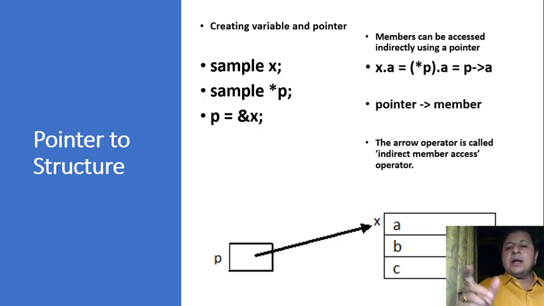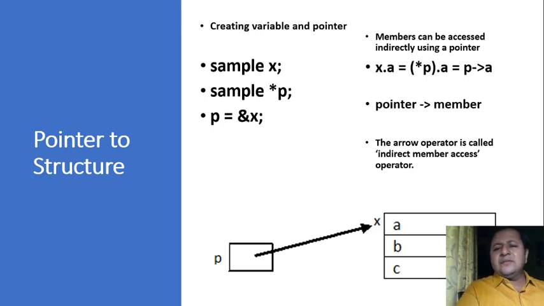Now when I say p equal to ampersand x, if you remember the old concept that we had seen, if p points to x, how can I refer x? It is using star p. So with the same logic, if I want to refer the members of the structure, let's say x dot a, just now I said if p points to x, how do I refer x? Star p. So how do I refer x dot a? Star p dot a. You would understand the importance of brackets here because otherwise dot has higher precedence. So I don't want p dot a and star of that. No, I want star p dot a. So the brackets are needed.